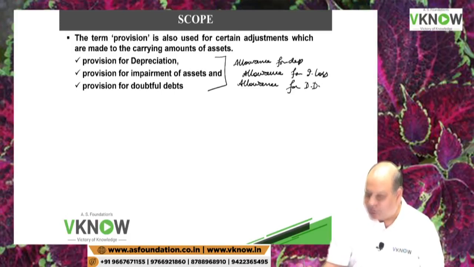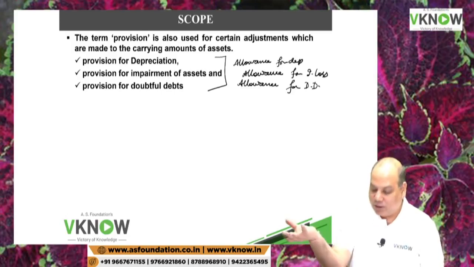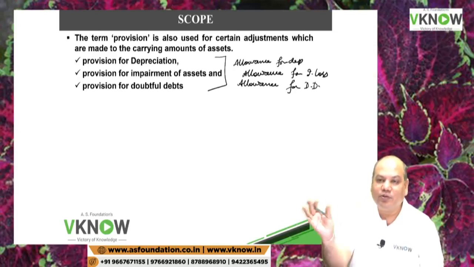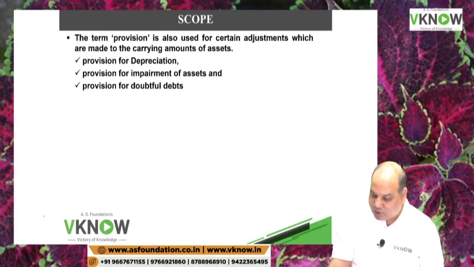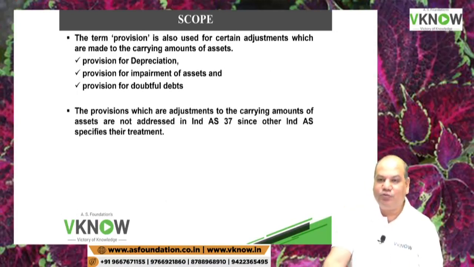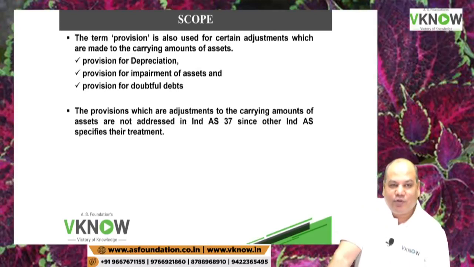These are the correct way of presenting. Otherwise, somebody might get confused that this is also a liability, but this is not a liability. This is an adjustment to the carrying amount of the asset. So when you become a teacher, don't say provision for doubtful debt. Right from 11th standard, tell them it is allowance for bad debt.